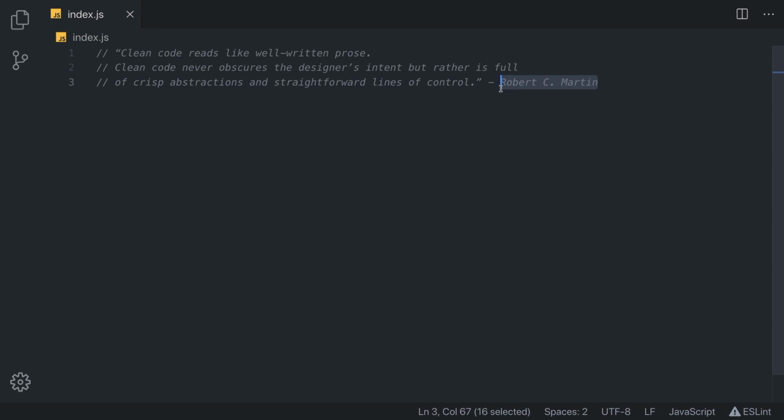Robert C. Martin once wrote, "Clean code reads like well-written prose. Clean code never obscures the designer's intent, but rather is full of crisp abstractions and straightforward lines of control." This one sentence really embodies the importance of clean code. Let's see what those rules are in JavaScript and how we can implement them in our code.